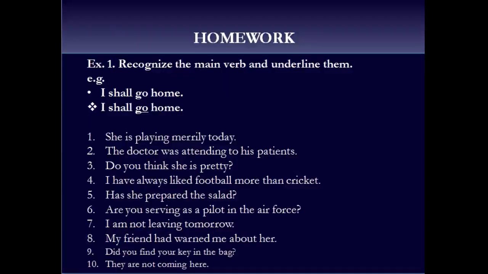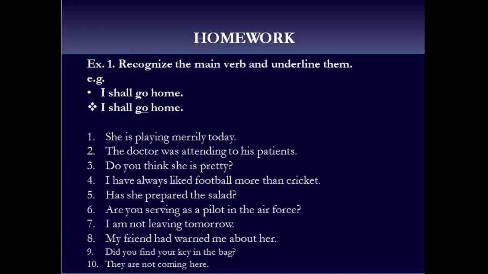That is your homework. Okay, in this exercise, exercise number 1, you have to recognize the main verbs and you have to underline them. Like here in the example, I shall go home. So we have underlined the verb go here. So you have to recognize between main and auxiliary verbs. In some of the sentences there are auxiliary verbs or helping verbs also there. So you just have to underline the main verb.